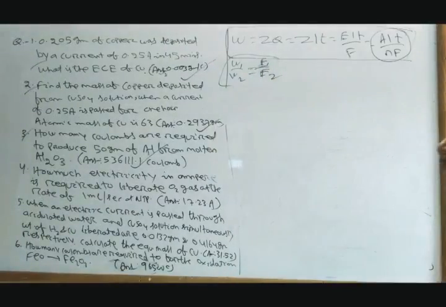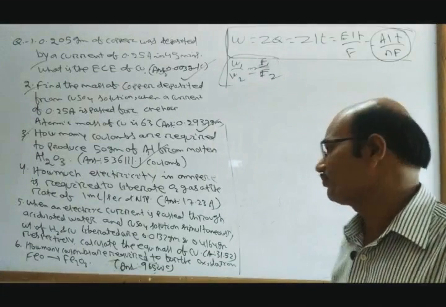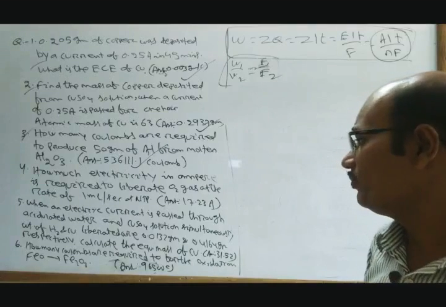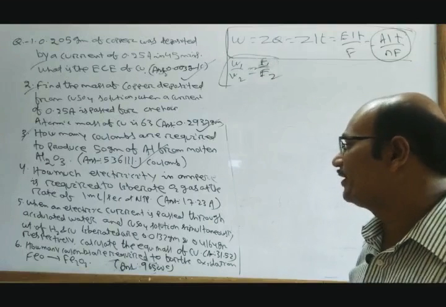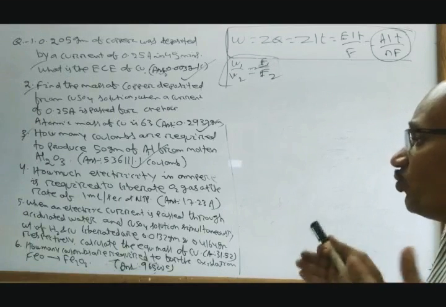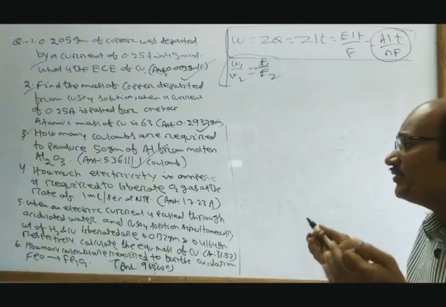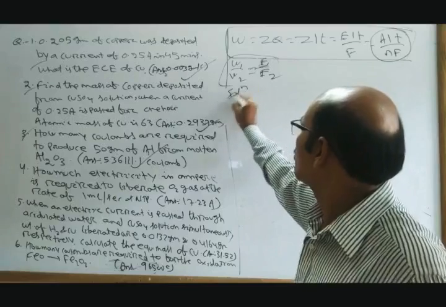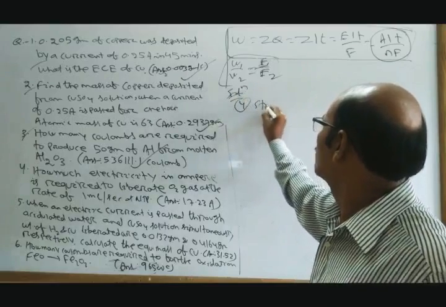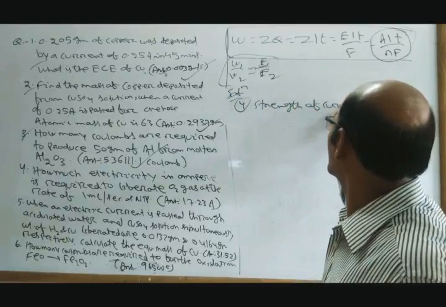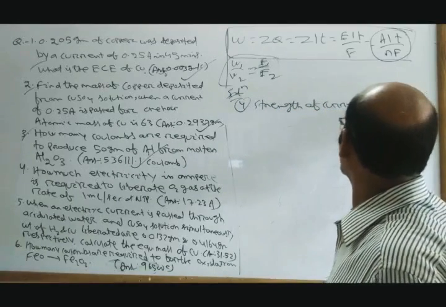This is number 4. How much electricity in ampere is required to liberate oxygen gas at the rate of 1 ml per second at NTP? How much electricity in ampere is required? That means the strength of current is asked here. Question number 4, solution. Strength of current I is asked here.